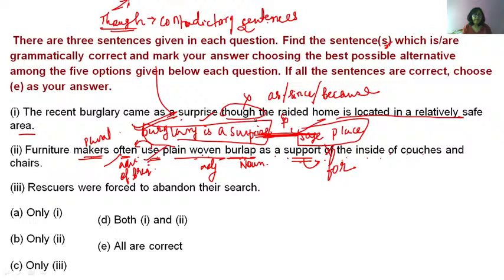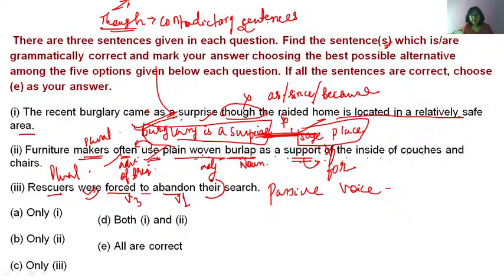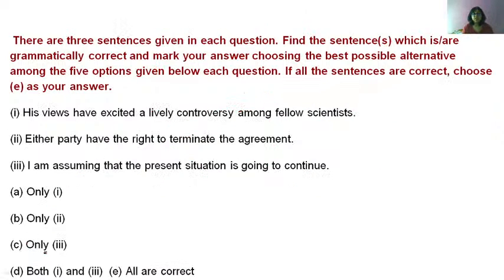Next, third sentence. Rescuers were forced to abandon. Rescuers, plural. Plural verb were. Were plus V3. Why? Because the sentence is in passive voice. Who forced them? We do not know. So the sentence is in passive voice. Rescuers were forced to plus V1, to abandon. Were is used for rescuers, plural. Their search. So 3 is the correct sentence. So your answer is option C, only 3. Option C, only 3. Okay. Next question.